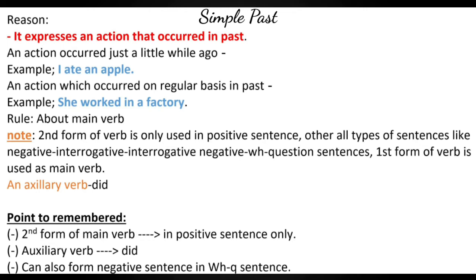Now the rule, concentrate for the important point. We have to follow the second form of verb is only used in positive sentence. All other types of sentences like negative, interrogative, interrogative negative, and WH question sentences, first form of verb is used as the main verb and the auxiliary verb is did.